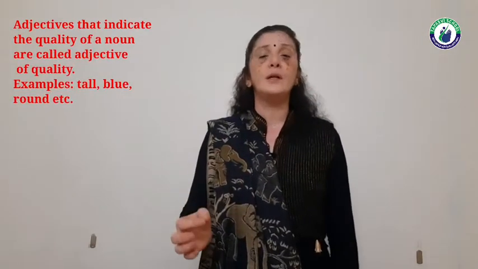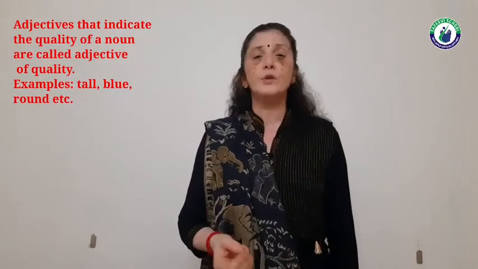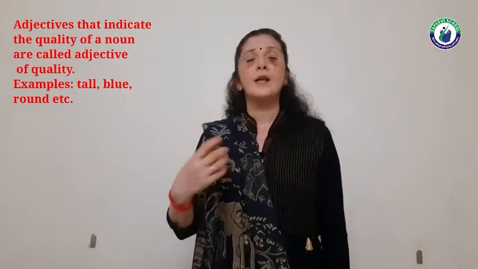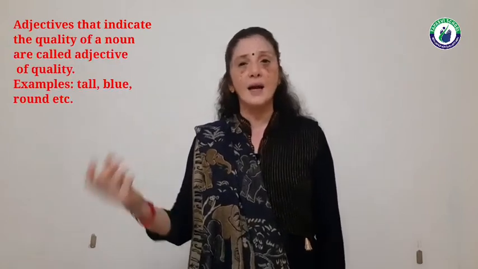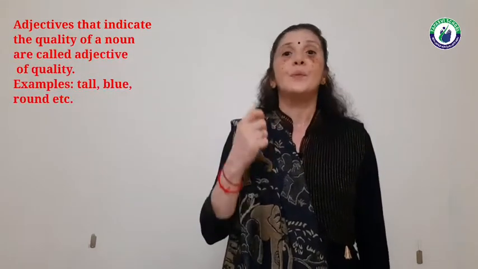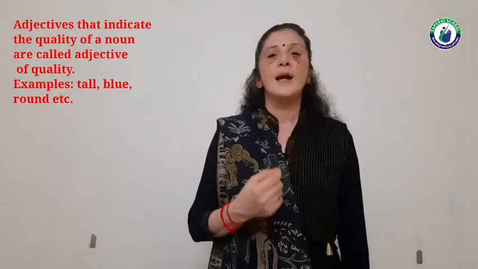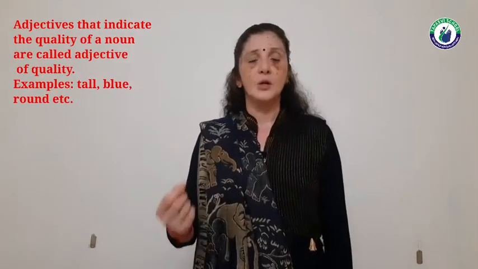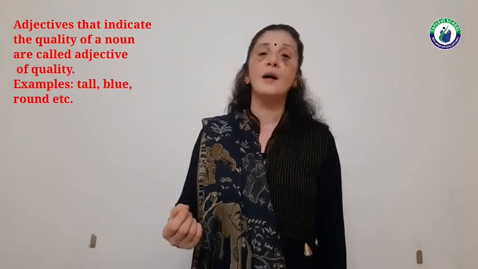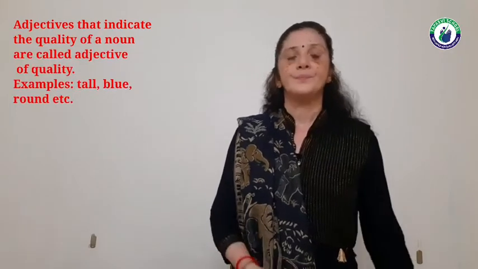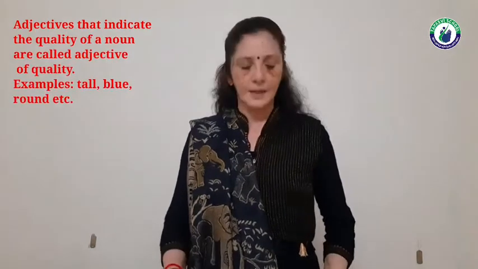Beautiful girl. Girl is a noun. So what is the adjective here? Beautiful. For example, if we say, my mother has blue eyes. Eyes is a noun. What is said about eyes? Blue. So blue is called adjective of quality. In short, adjective of quality shows the size, color, length of a noun, a person or a thing.